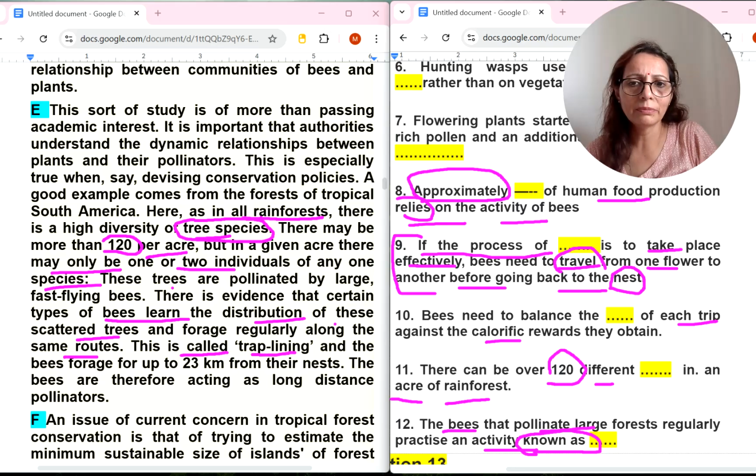This is called trap lining, and the bees that pollinate large forests regularly practice an activity known as. Okay, so this is called trap lining, and the bees forage up to 23 kilometers from their nest. The nest word here was also there. So here known as means the trap lining word will come in 12th number.